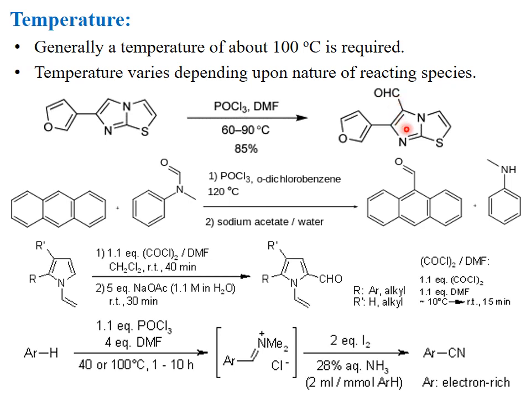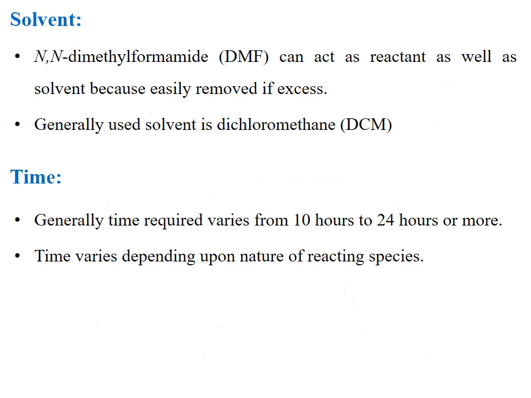The POCl3 will react with DMF, giving an iminium salt. That iminium salt substitutes at the aromatic system and we obtain this type of intermediate, another iminium salt. Upon hydrolysis, it gives us formyl benzene, simple benzaldehyde. But here, when this iminium salt is treated with iodine and aqueous NH3, it gives us aromatic nitrile compounds.